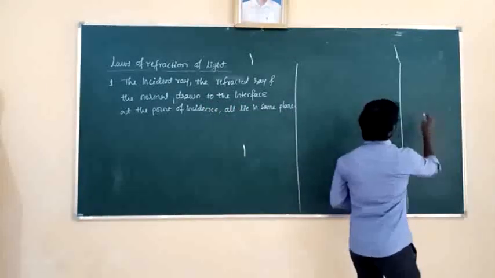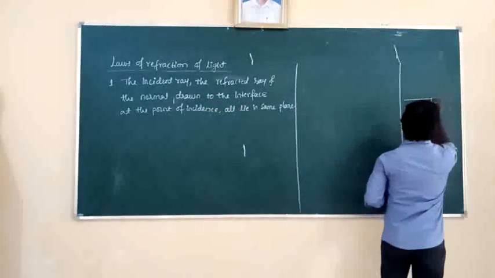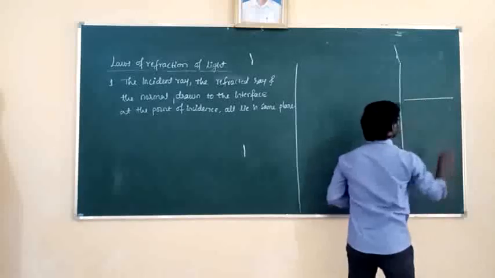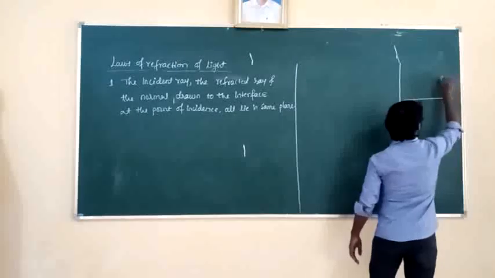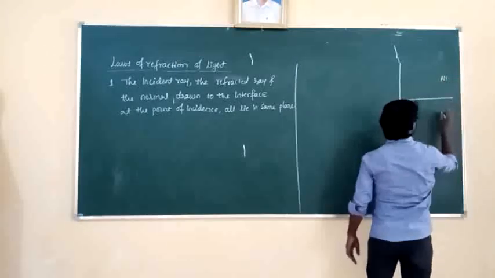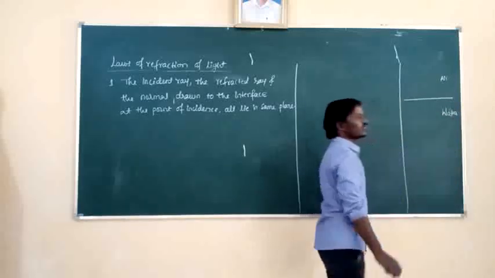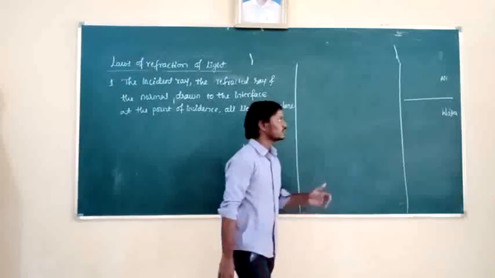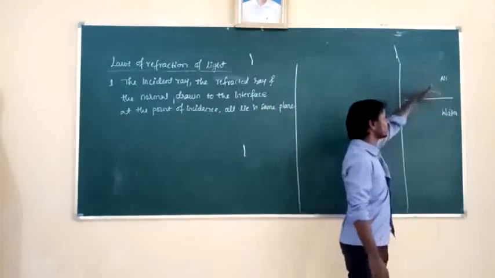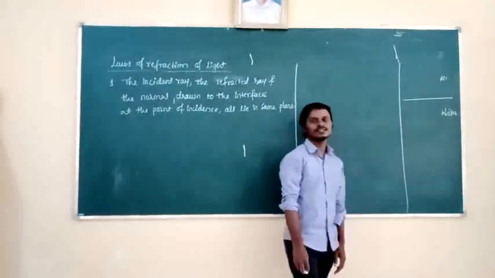So let us see the diagram. It is the interface between two media. For example, I will take the top one as air, and below one is water. Among them, air has the low optical density, water has the high optical density.